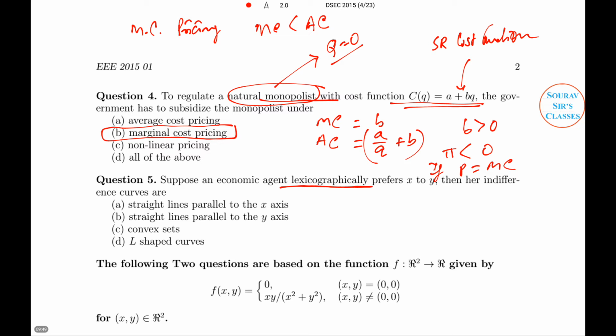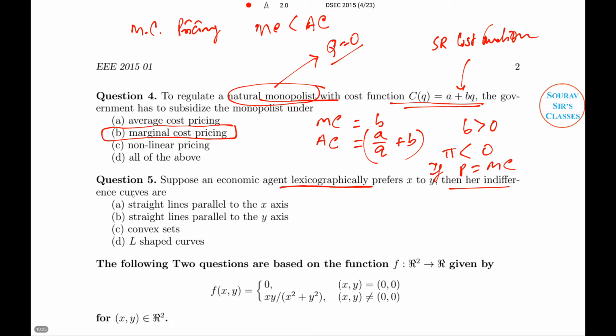It's a mathematical term. In mathematics, the lexicography or lexicographical order is actually a generalization of the way of the alphabetical order of words based on the alphabetical order of their component letters. Simple. So lexicographically is associated with the word lexicon, which is a dictionary order, or simply known as the lexical order. So simply dictionary order or alphabetical order. Now an economic agent lexicographically prefers X to Y. So he only sees, okay, X coming before Y, so I should prefer X.